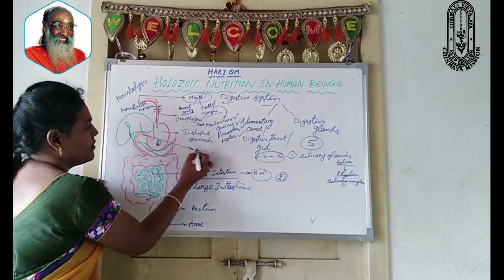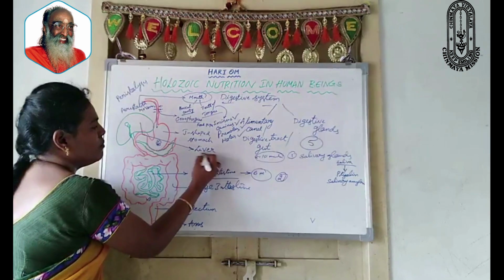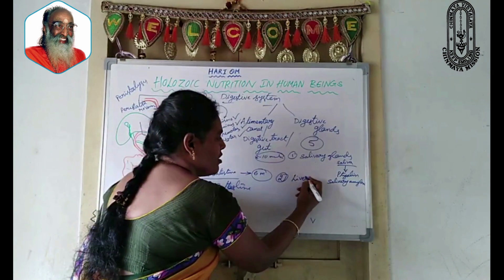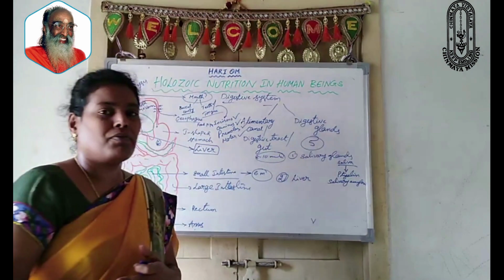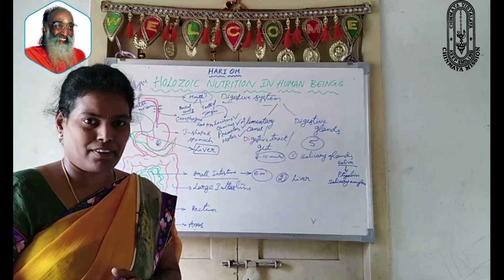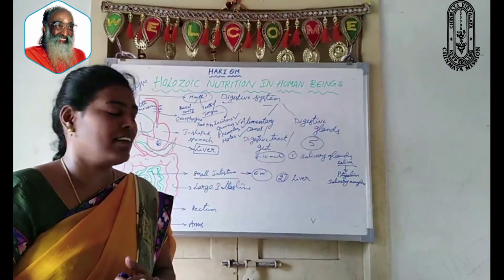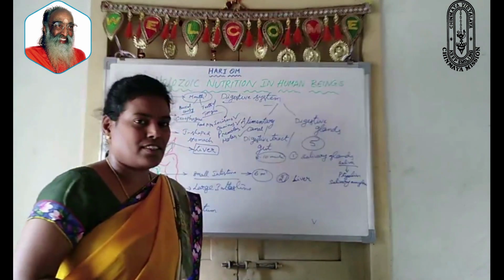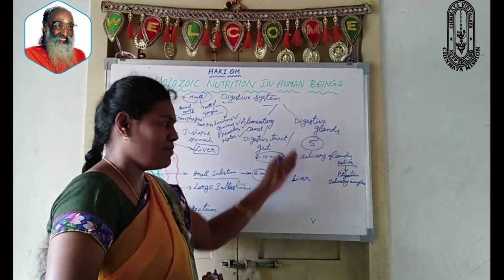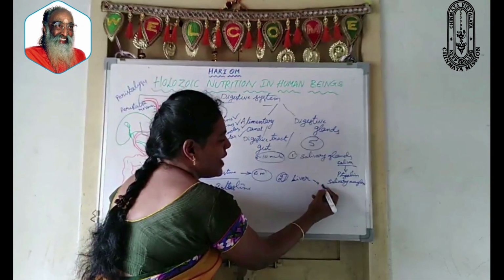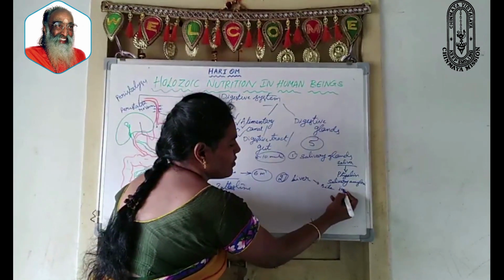The very important organ in the digestive system is the liver. Liver is also the largest gland of the human body. And what is the function of this? This liver, which is a digestive gland, secretes bile juice.